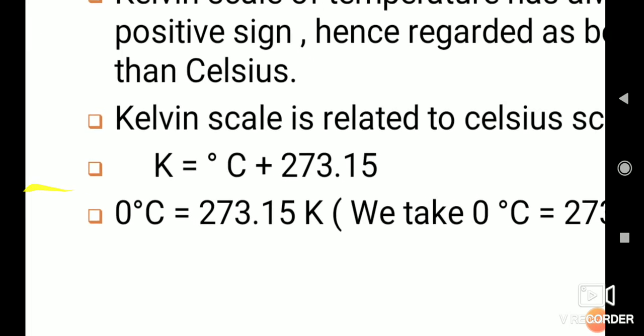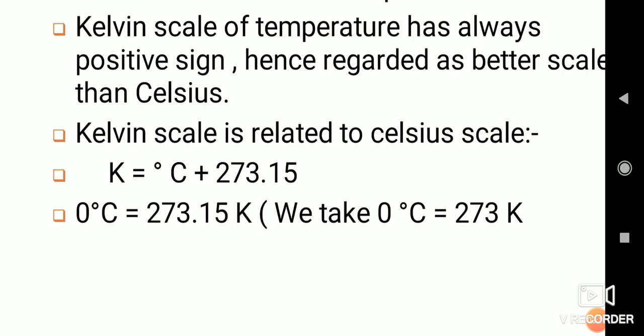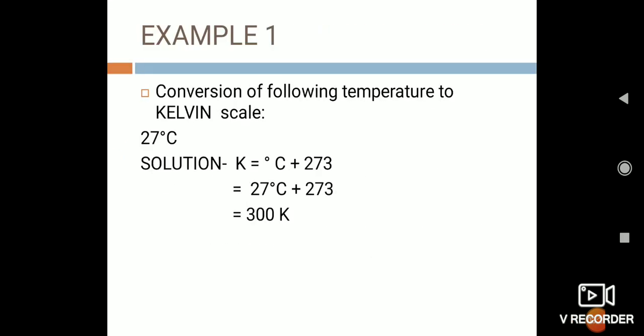If you see here, there is a formula given that Kelvin is equal to degree Celsius plus 273.15. It means if we have to convert degree Celsius into Kelvin, we have to add 273.15. Why do we add 273.15? Because 0 degrees Celsius is equal to 273.15 Kelvin. But in simple consideration, generally we consider that 0 degrees Celsius is equal to 273 K. So this is the relationship between Kelvin and Celsius scale.